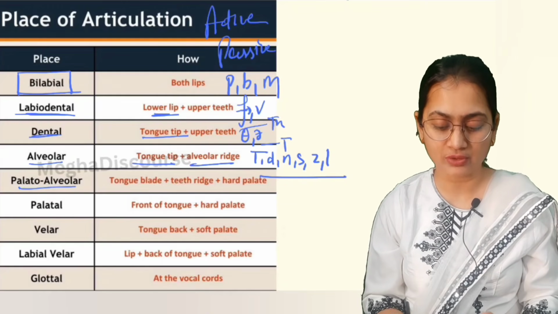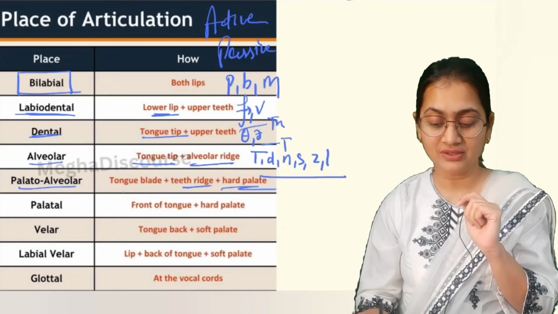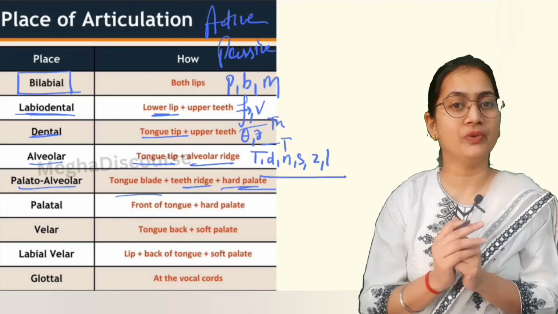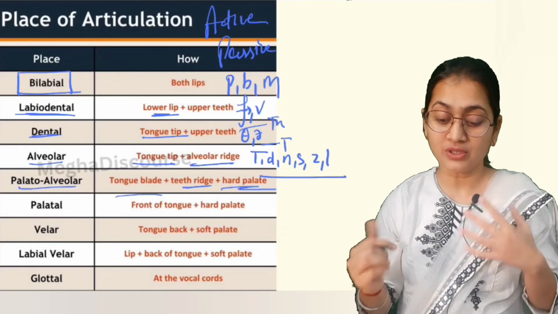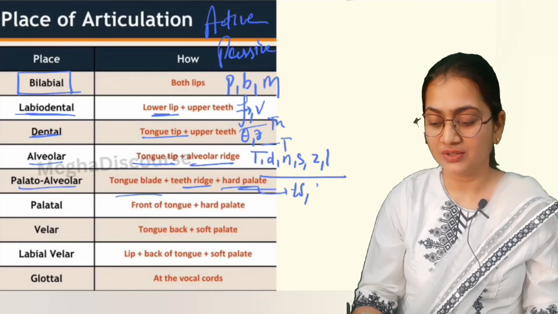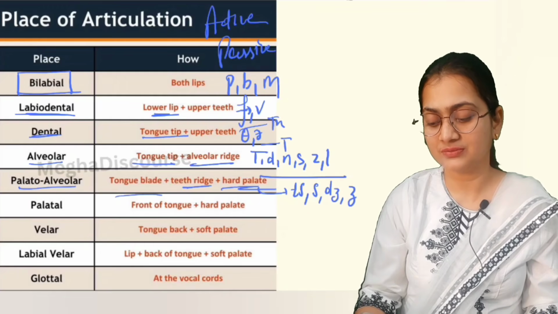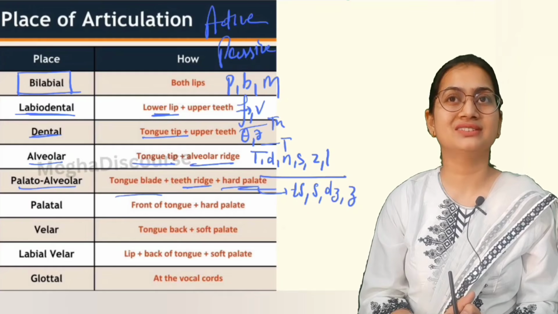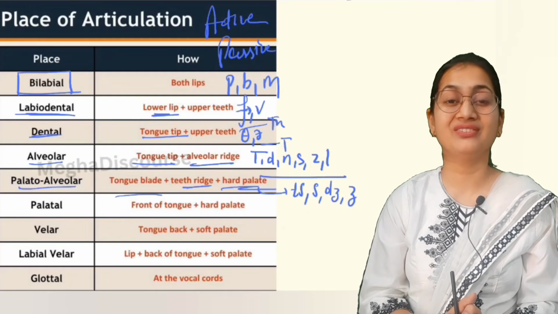Now palatoalveolar. It means hard palate, teeth ridge and tongue, that is the blade of your tongue. They all are moving. Now you can easily guess which is the active one and which is the passive one. The sounds we have are ch, sh, j, zh. So these are your sounds, like child. We have ship.